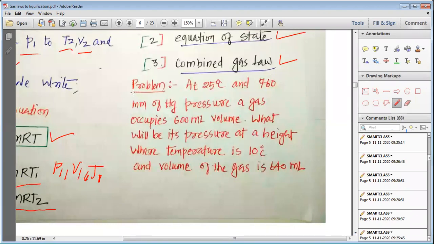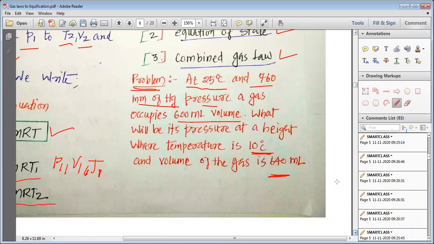Now we are going to solve one problem. So let me read the question for you. At 25 degrees centigrade and 760 mm of Hg pressure, a gas occupies 600 ml volume. What will be its pressure at a height where the temperature is 10 degrees centigrade and the volume of the gas is 640 ml? So this is the question for you, my dear students.